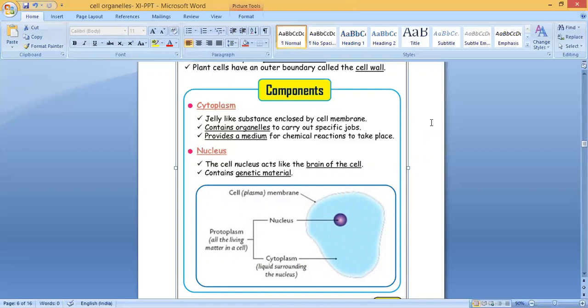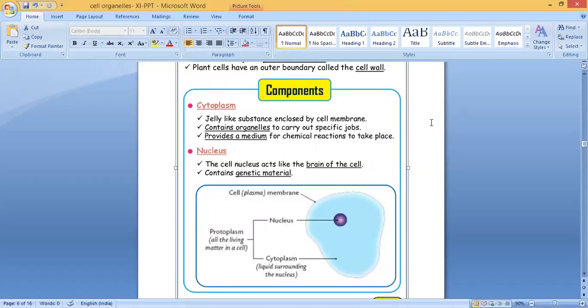Cytoplasm provides a medium for chemical reactions to take place. Then the second one is the nucleus. The cell nucleus acts like the brain of the cell. So which is the brain of the cell? The nucleus is known as the brain of the cell.